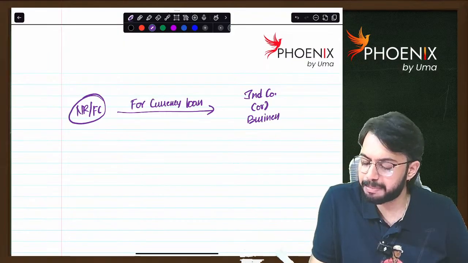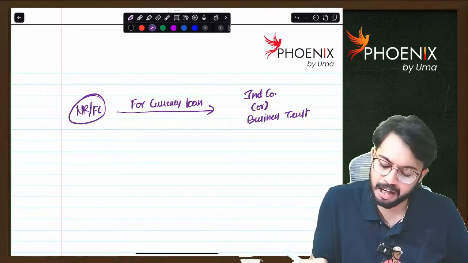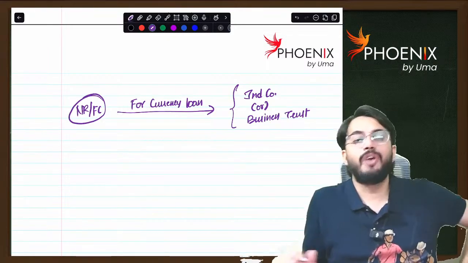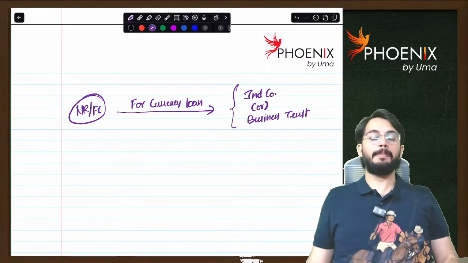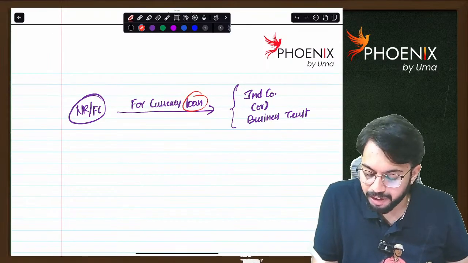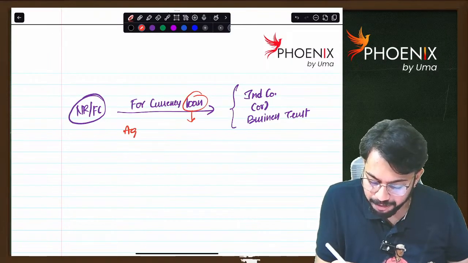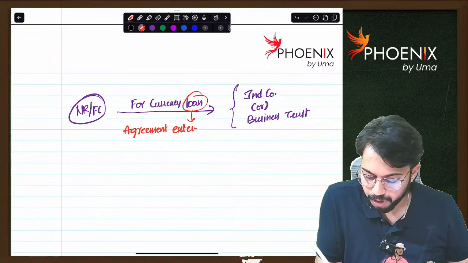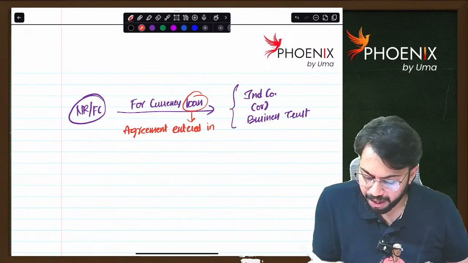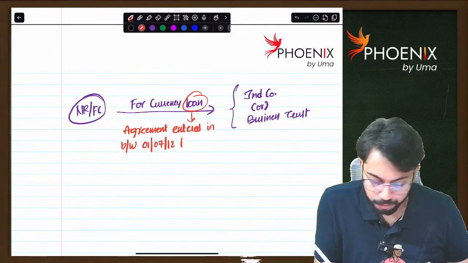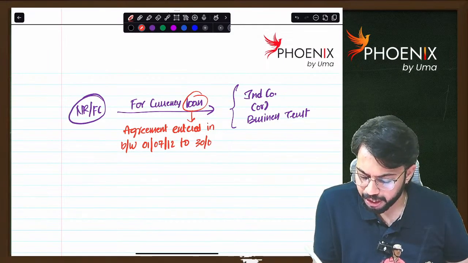We have discussed business trust concept in earlier lecture. So, non-resident or foreign company, they have given foreign currency loan to Indian company or business trust. And this loan agreement was entered in between 1st July 2012 to 30th June 2023.